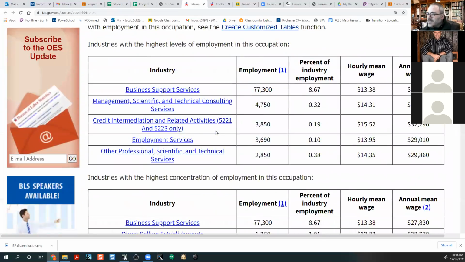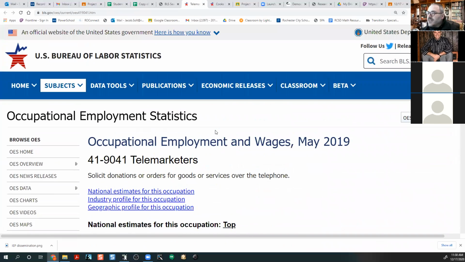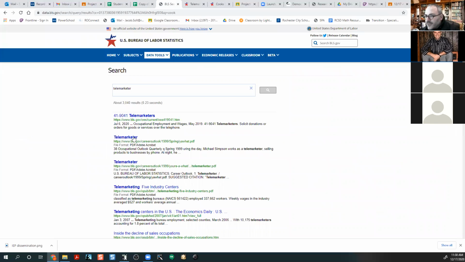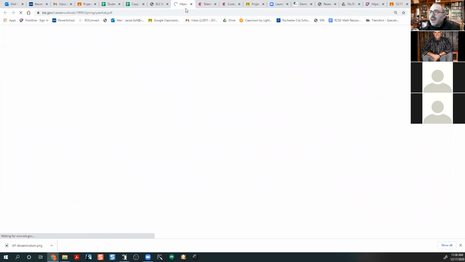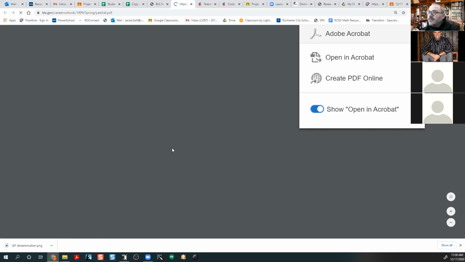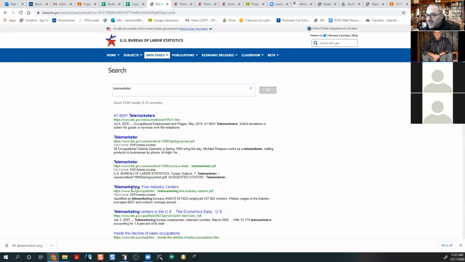If I have that there somewhere. Ooh, it doesn't look like I have Job Outlook for telemarketer, so I might have to Google around. I might have to look a little bit further. Maybe if I click on this tab of telemarketer, I'll get the information I'm looking for. Not looking promising so far. It's opening a PDF. Waiting for that to process. Maybe I'll click on another link while I'm waiting.